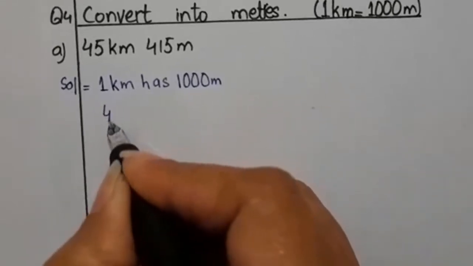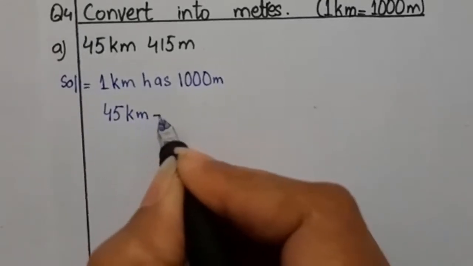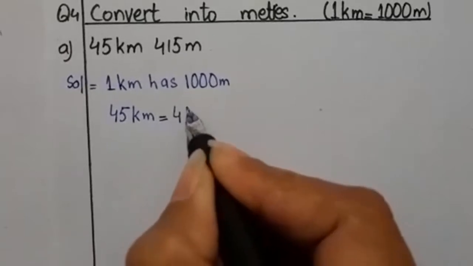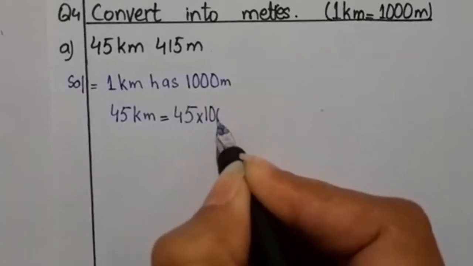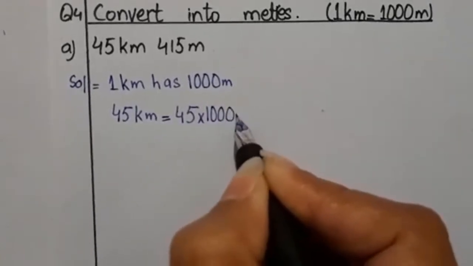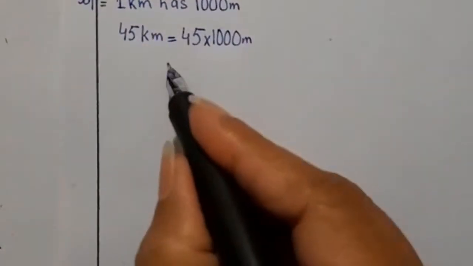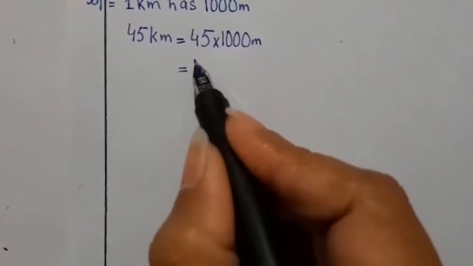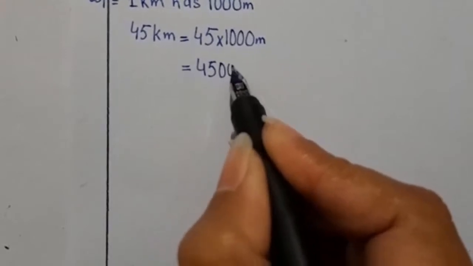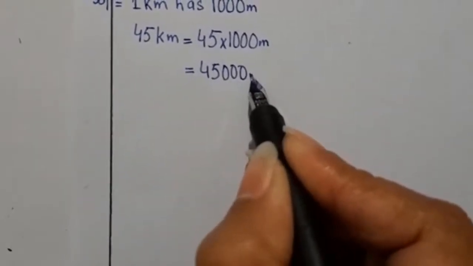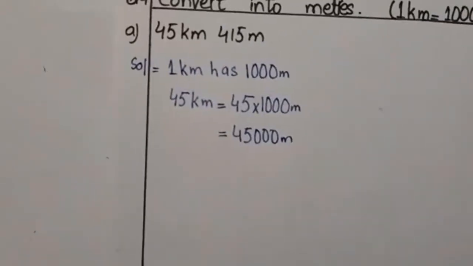Okay, so 45 kilometers equals to 45 multiplied by 1000, and this 1000 I will write meters because now it will be meters. Multiplying 45 with 1000 will be 45,000. We will write 45,000 meters. So boys, now it is in meter, and here you can see this is also in meters.